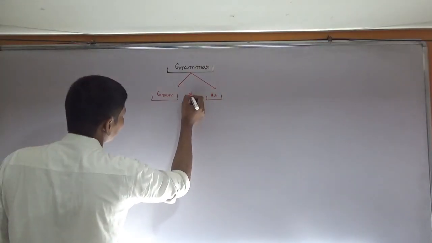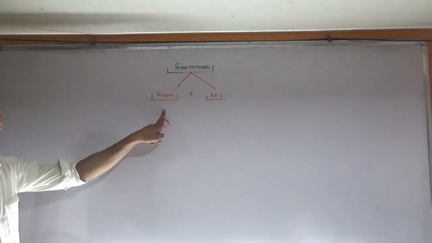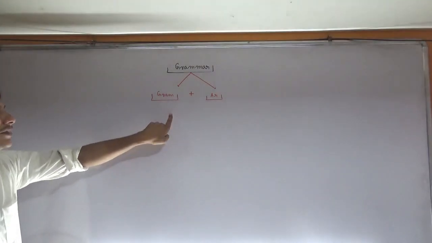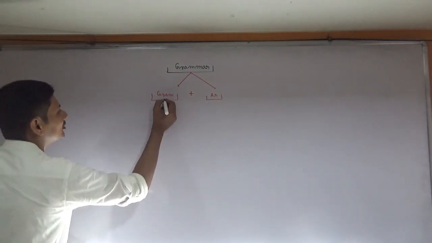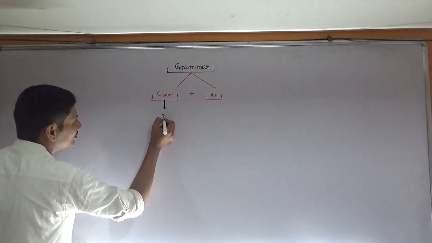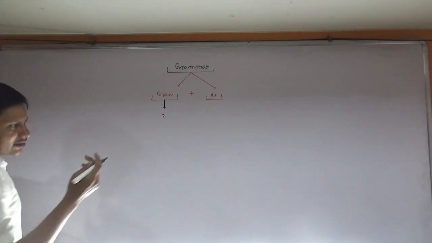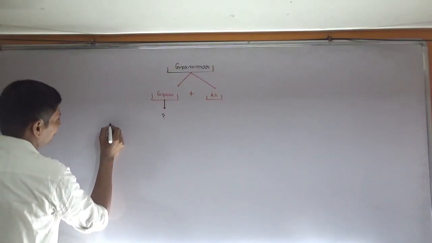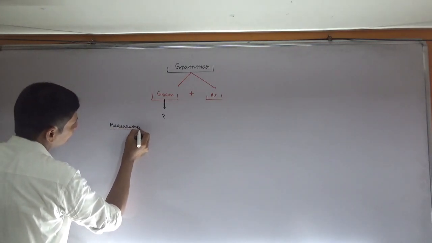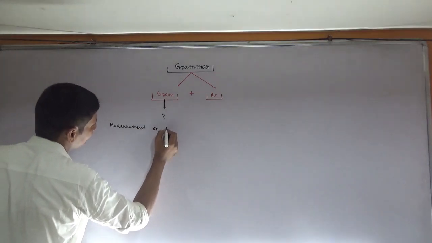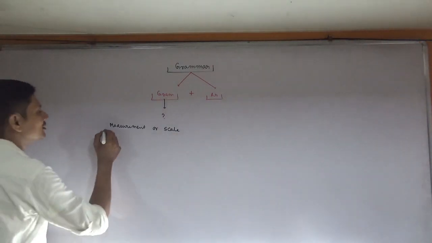That means grammar is the combination of two different words, that is gram and r. Okay, gram means what? Gram means, we can say, measurement or scale. Measurement or scale.